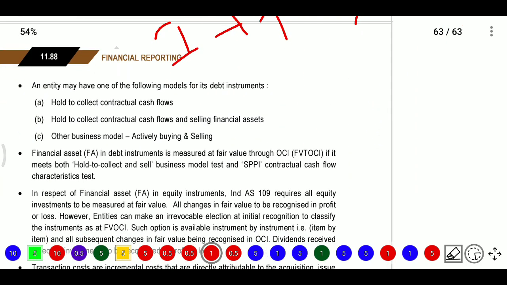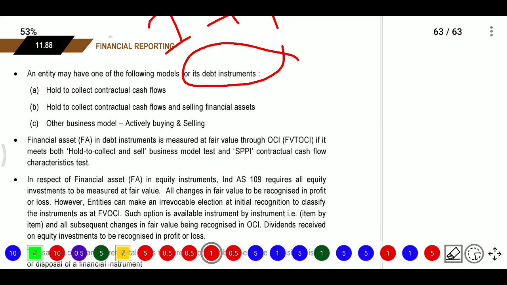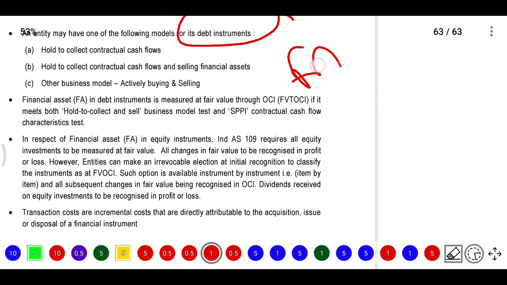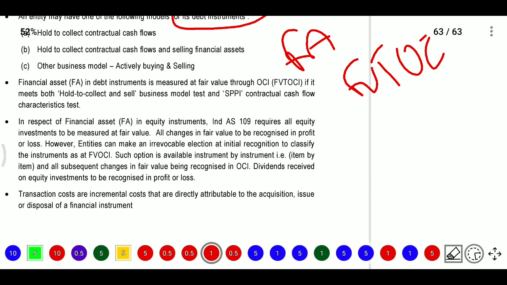An entity may have one of the following models for its debt instruments. For debt instruments like debentures, they may have options. One is hold to collect contractual cash flows, meaning they will get the interest amounts quarterly, half yearly or monthly. Another is hold to collect contractual cash flows and selling financial assets. Sometimes they will sell the financial assets and reinvest in the market. Sometimes another business model, actively buying and selling, so they are doing the business of buying and selling these debentures.